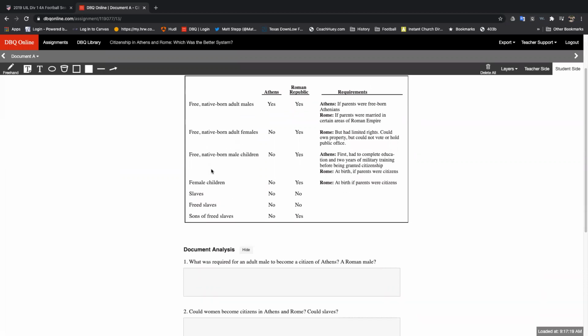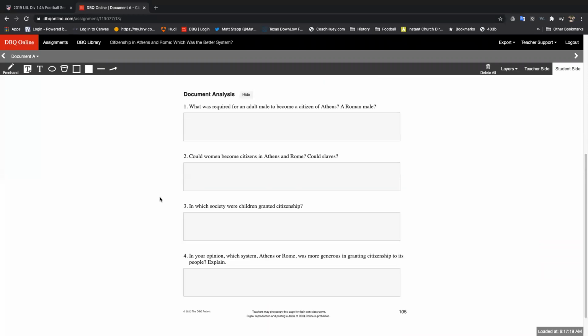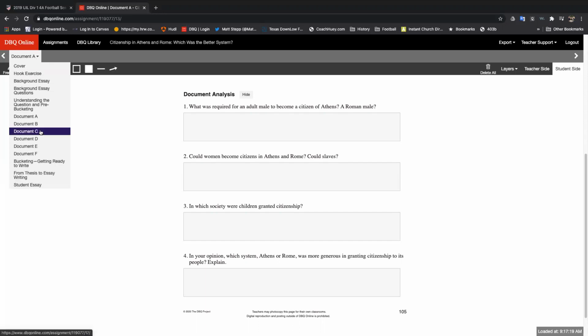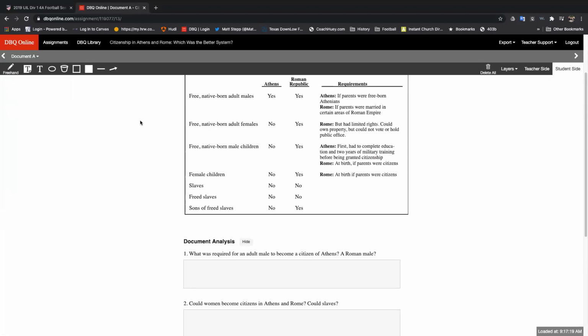All right. Below this are going to be 4 questions. What you're going to do with each one of these documents is choose 2 of the 4 questions. So 2 of the 4 questions in documents A, B, C, D, E, F. That's a total of 12 questions. So instead of doing 24 questions, you're only doing 12. You're going to pick which 2 from each document you want to.